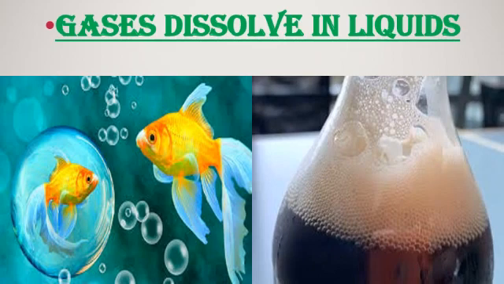Another example, a soda bottle. When you open a soda bottle, you can see bubbles coming out of it. What are these? This is because of the gas. The carbon dioxide gas is compressed in it. So when we are opening the bottle, it comes out in the form of bubbles.